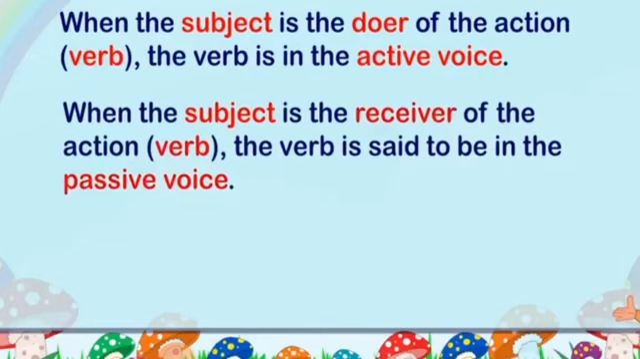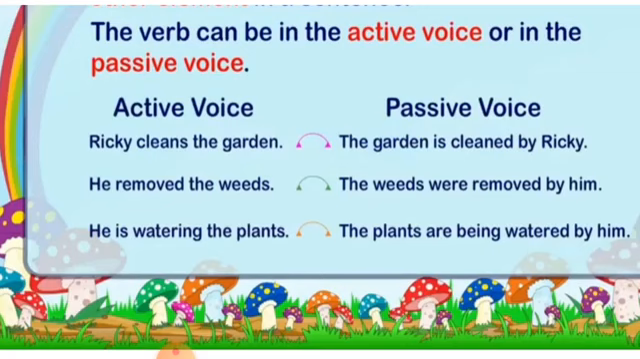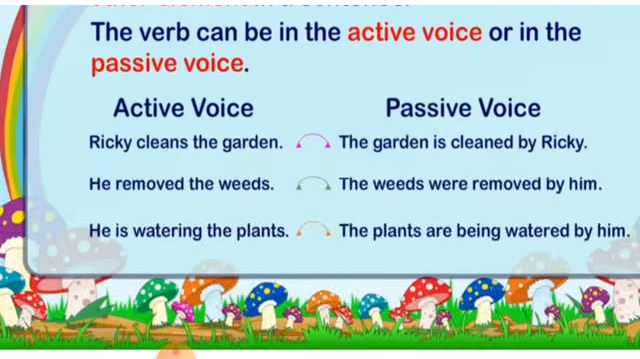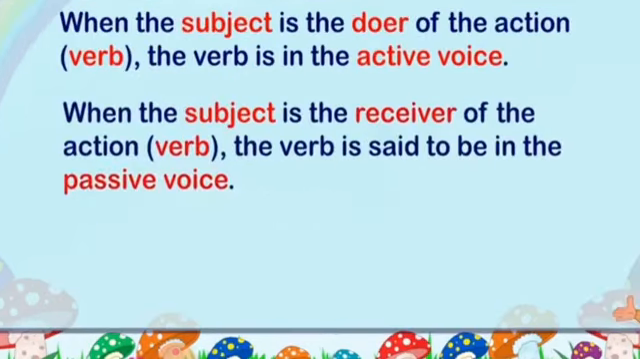When the subject is the doer of the action, the verb is in the active voice. We can see in the first example, Ricky cleans the garden. Ricky is the doer of the action, so the verb is in the active voice. When the subject is the receiver of the action, the verb is said to be in the passive voice. We can see in the example, the garden is cleaned by Ricky. Here the subject is the receiver of the action, so this sentence is in passive voice.